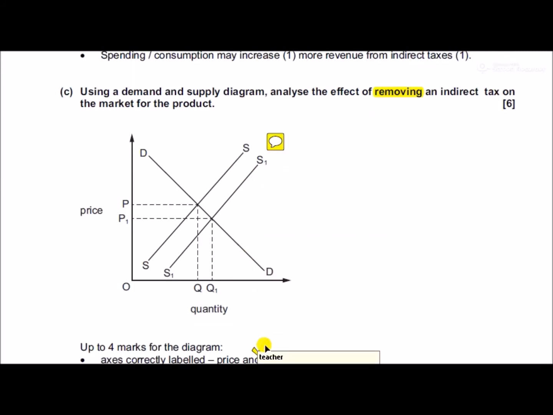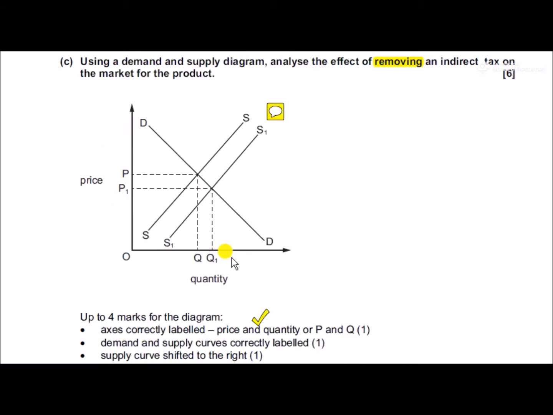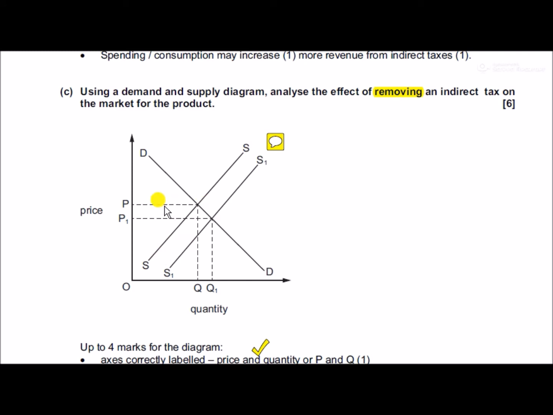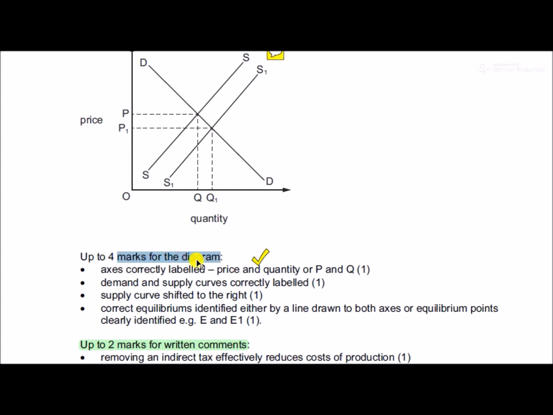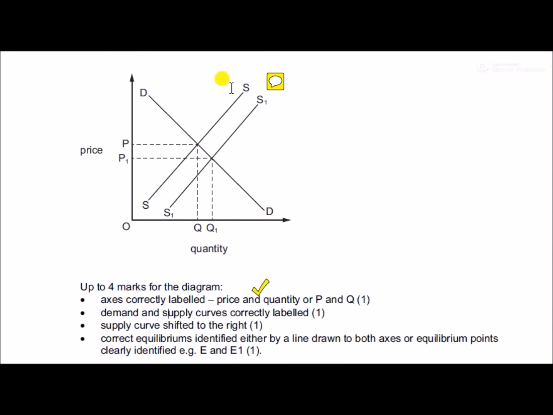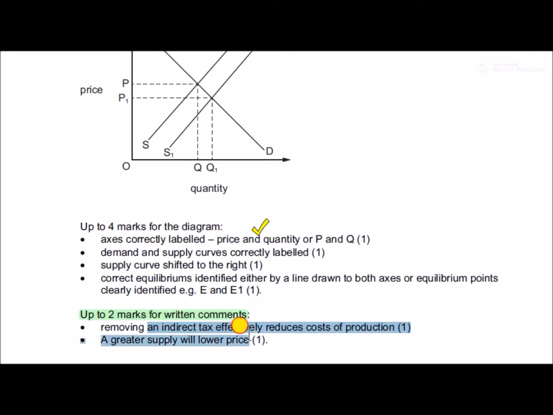And don't forget, your diagrams should be well labelled. Axes, curves and equilibrium. Ace your diagrams. Your axes, P and Q. Your curves, D and S. Your equilibrium, P and Q. All of those things need to be there to get good marks for your diagram. Axes labelled, demand supply labelled correctly, shifting outwards, S to S1, and then your equilibrium goes from P, Q to P1, Q1. Don't forget to analyse. Removing an indirect tax effectively reduces the cost of production, and therefore you'll have a greater supply and lowering of the price. Take away the tax, you're going to have a lower price.